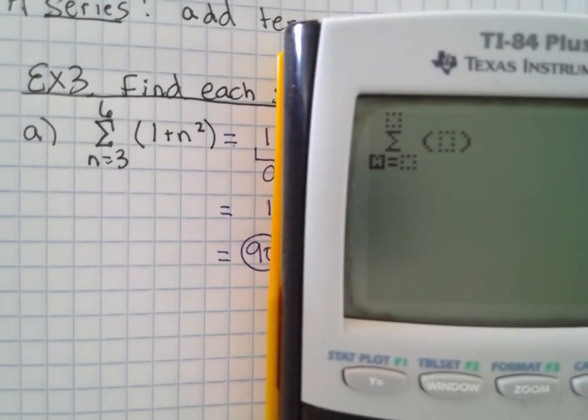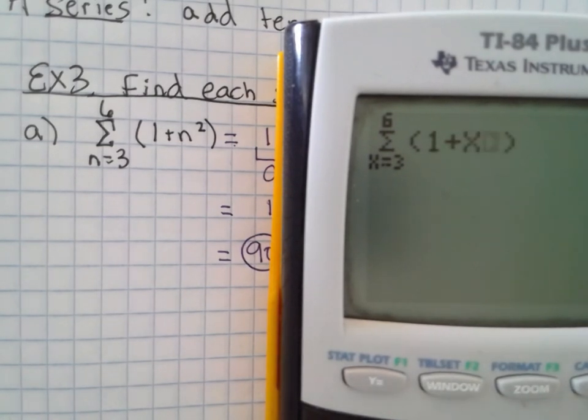So this is why I made a big deal about you understanding what every piece meant. In your calculator, we're just going to use x. So that first box is whatever variable you're using. So enter in x. What is our lower limit of summation? 3. Now hit the up arrow and that'll take you to your upper limit. What's my upper limit? 6. Right arrow. Now I'll enter in the equation, but again, we're going to use x's. So 1 plus x squared.